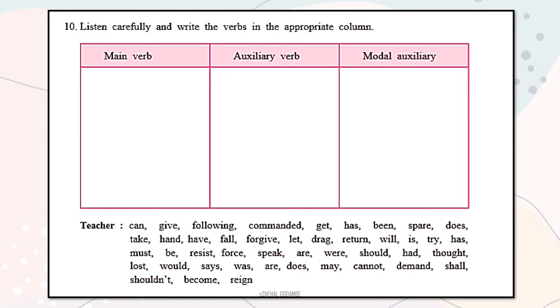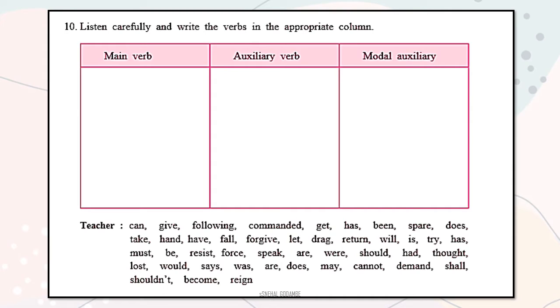See what that activity is. You can see here page number 64, activity number 10. Listen carefully and write the verbs in the appropriate column. So this is the activity. You can see there are some verbs given under that table, and there are three columns in that table: main verb, auxiliary verb and modal auxiliary. Now this is what we are going to learn in today's session.